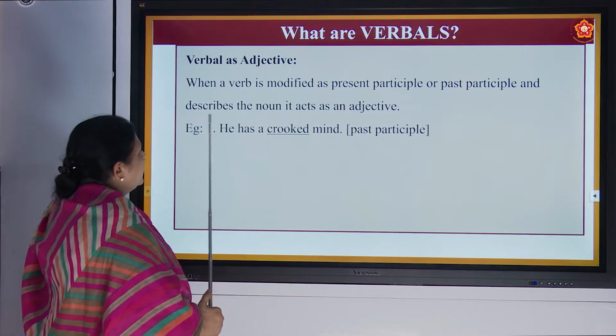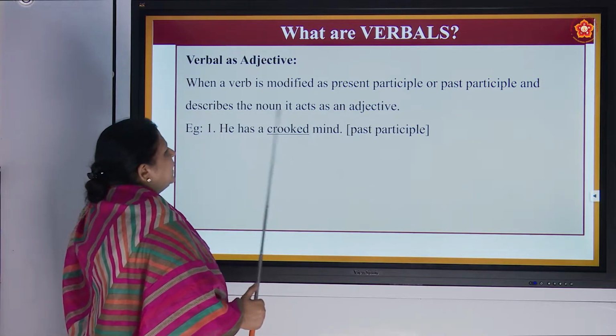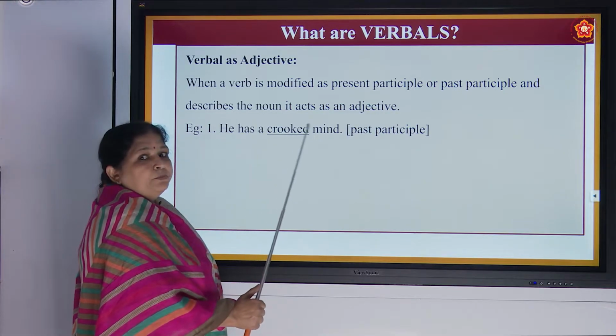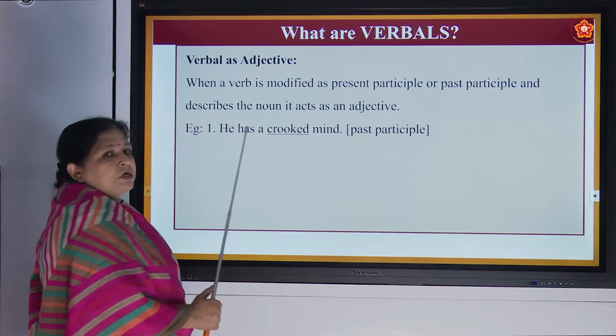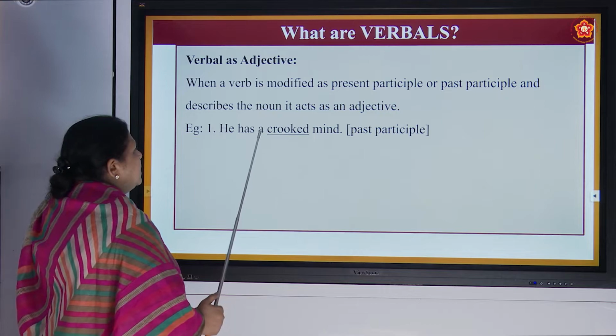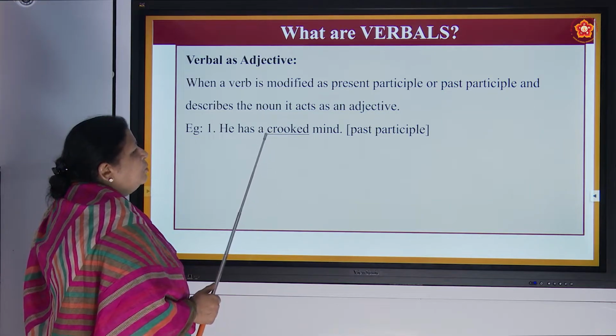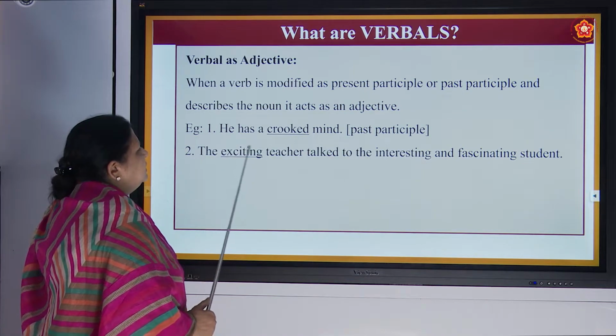Example, he has a crooked mind. So it is a past participle. Crooked, C-R-O-O-K-E-D. Remember the spelling because this is not a common word. Crooked.